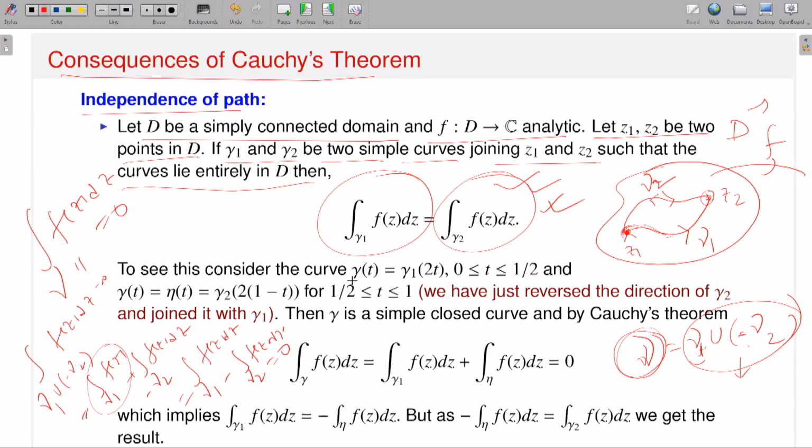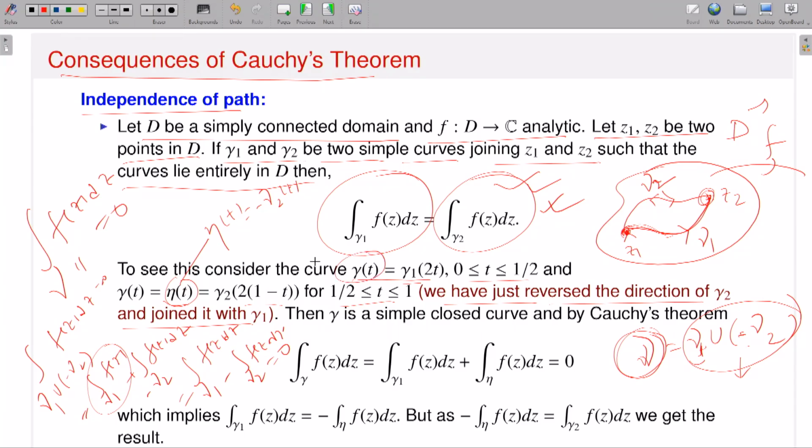To see this, consider the curve gamma(t), which is gamma 1 of 2t, where t runs from 0 to half. And let the other one be eta(t). You can say that eta is minus gamma 2, which is a parameterization: eta(t) equals gamma 2 of (1 minus t), where t runs from half to 1. Now we have just reversed the direction of gamma 2 and joined it with gamma 1. That means you start from Z1, go to Z2, and instead of gamma 2 you consider minus gamma 2, because minus gamma 2 starts from Z2 and ends at Z1.